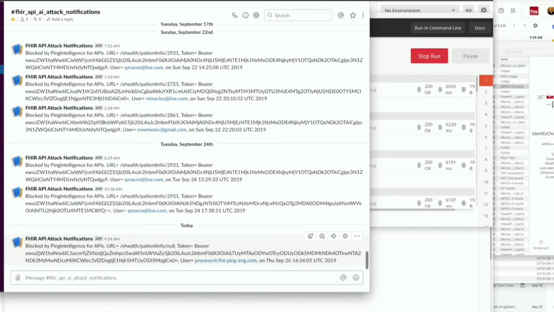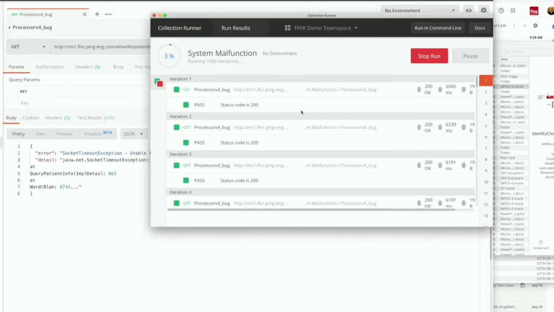So I can actually see now, as an operator of this API, the culprit. I can see that this is coming from process v4.fire.pingeng.com. So that is the first hint that I'm getting from my system to help me troubleshoot and resolve the issue. So I can just actually copy that token, and I'll show you later how we can get forensics.